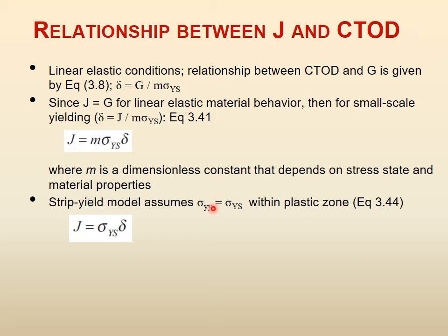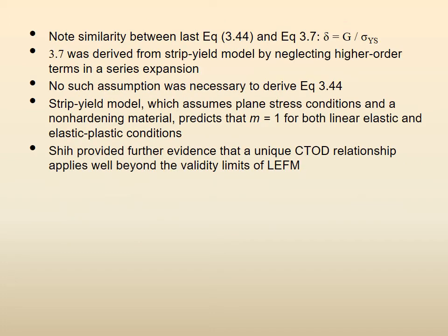And now we don't have simple linear elastic, we have some correction for plasticity. So, now J is equal to sigma ys delta, right? So, if the strip yield model is assumed, that means that there is some significant plasticity at the crack tip, and then because it is plane stress, M is equal to 1. So, the J delta relationship under some significant plasticity with the strip yield model is this last equation.